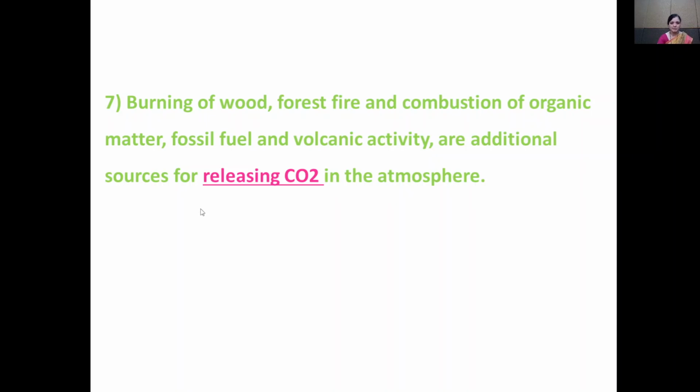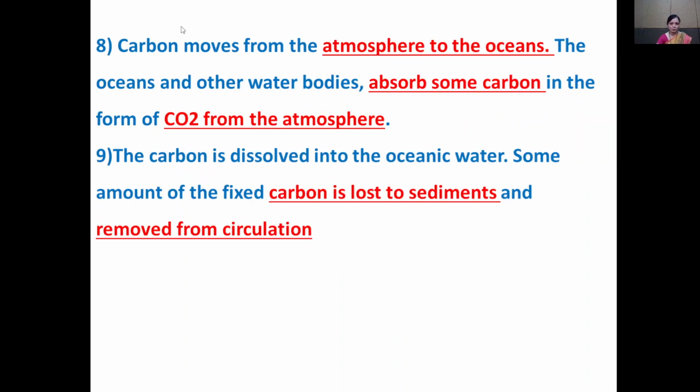By which process is CO2 released into the atmosphere? First, the burning of wood. Second, forest fire. Third, consumption of organic matter. Fourth, fossil fuel and volcanic activity. So these are the processes which are responsible for releasing CO2 into the atmosphere.